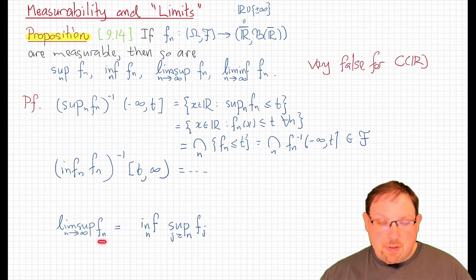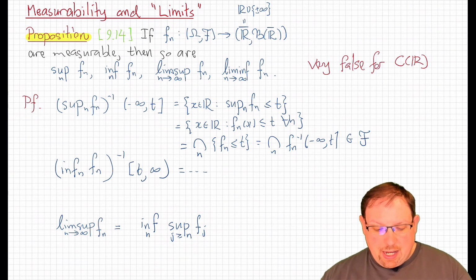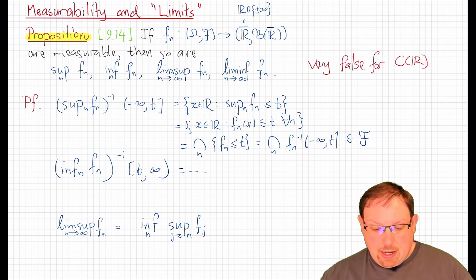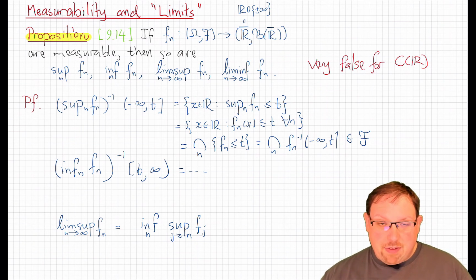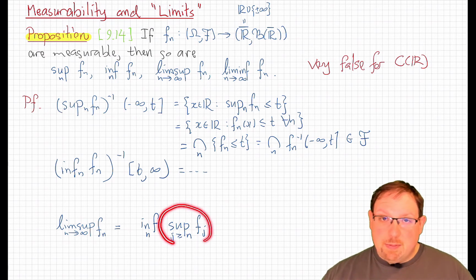The lim sup of a sequence of functions is the infimum over n of the supremum of the functions fj for all j greater than or equal to n. Well, all of the fj's are measurable, and so the sequence fn, fn plus 1, fn plus 2, and so on is a sequence of measurable maps, and therefore, by what we just proved, its supremum is measurable.